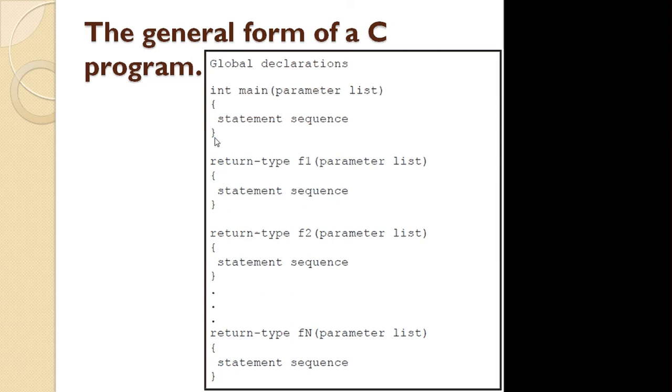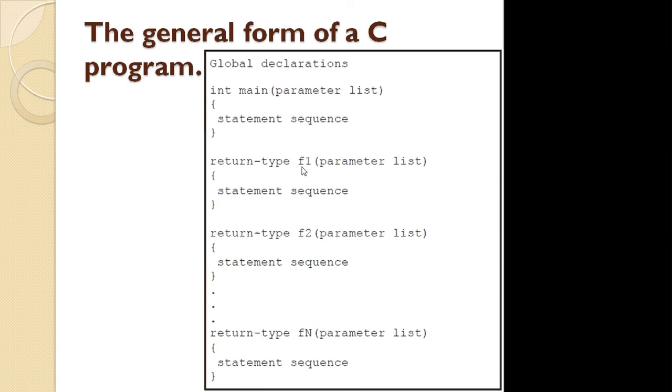Similar to the main function, we can write n number of functions in a single program. This is another function f1. First we write the return type of that function. The name may be anything; here I have taken the name f1. You can take your own name as the function name also. The return type depends on the returning value.